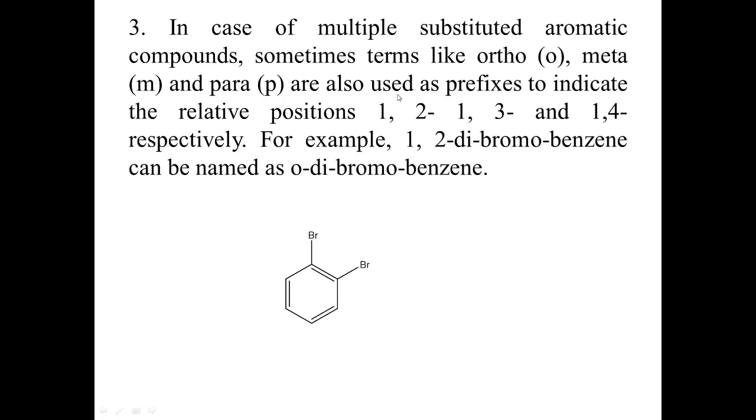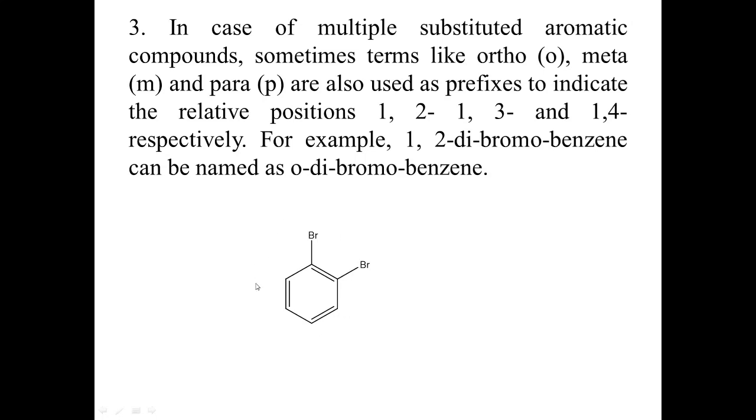Then in the case of multiple substituted aromatic compounds, sometimes terms like ortho, meta and para are also used as prefixes to indicate the relative positions 1,2, 1,3, 1,4 respectively. For example, 1,2-dibromobenzene can be named as ortho-dibromobenzene. Suppose the substituents are at 1,2, then we call them ortho. If they are at position 1,3, then we call them meta, and if they are at position 1,4, then we call them para.